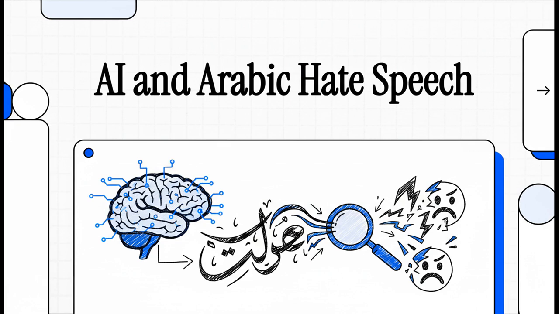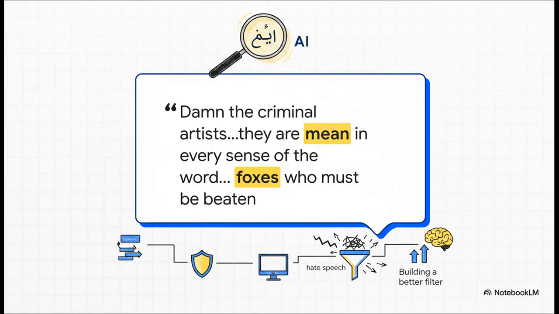So let's just start with a real-world example of what these algorithms are actually up against. Yeah, this right here, it's a real comment translated from Arabic, pulled straight from a social media site. It's not subtle, is it? It's targeted, it's dehumanizing, and it's exactly the kind of stuff that platforms are scrambling to contain. This is the raw material researchers are working with to try and build a better, smarter filter for the internet.